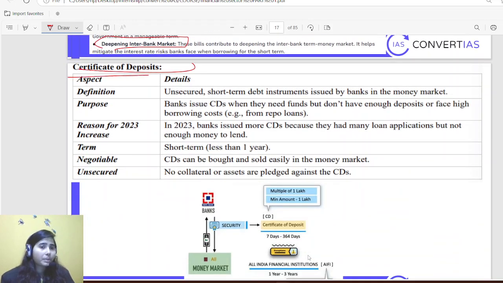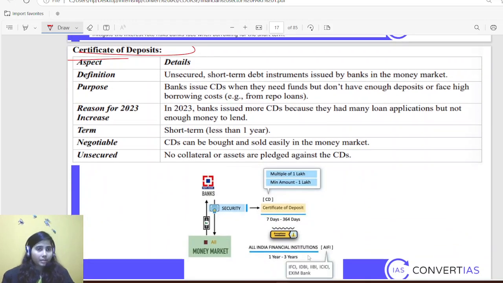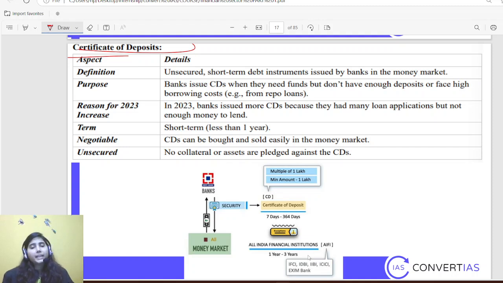Then certificate of deposit. See, I am a bank. I need some money. I went to RBI and asked for money, but that is not enough for me. So I need to borrow from the market at that moment. So what I'll be doing, I'll be issuing a certificate of my deposit, saying that I have this much deposit. This is the certificate, you purchase it. I'll be getting some money, and whenever you want to sell it, I'll be taking it back.